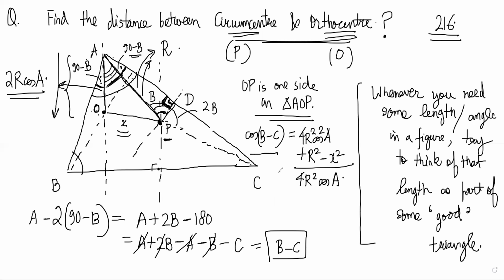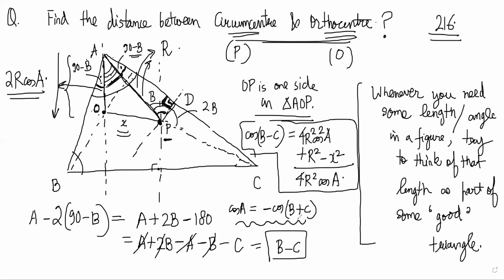This is your cosine rule, no? Yes, sir. Once you have this, after that it's a matter of simplification. You can just simplify this. You have to use the fact that cos A is equal to minus cos(B plus C), because A is 180 minus (B plus C), and cos(180 minus theta) is minus cos theta. You can check out the simplification that is given in the book.